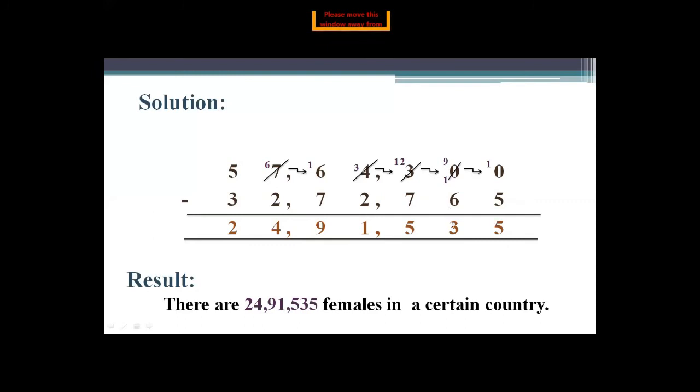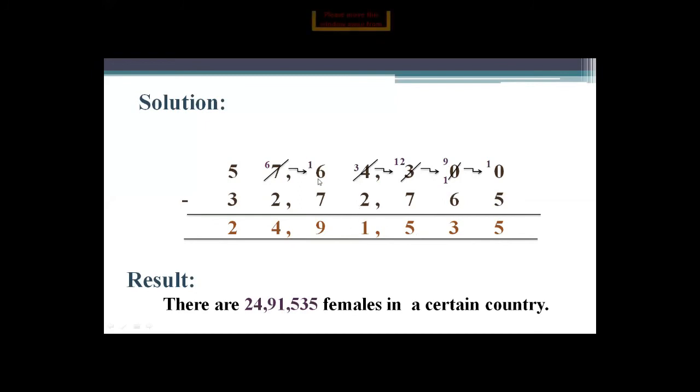And here 2 is smaller than 7. So you take borrow from another digit. Another digit is 4. When 4 gives borrow to here, it will become 3 and this will become 12. So 12 minus 7, 5. 3 minus 2, 1.